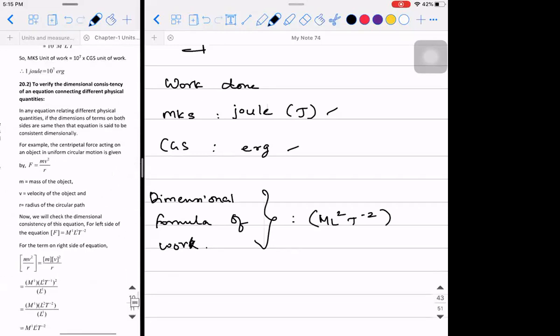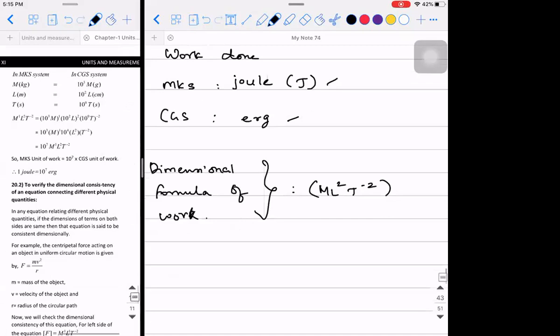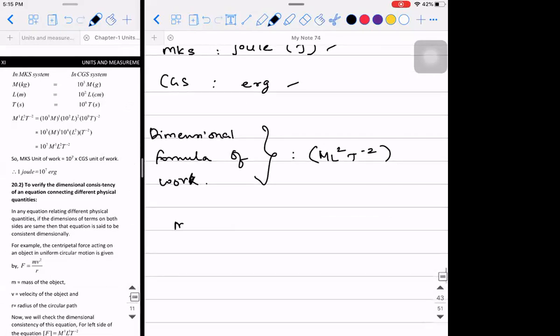So it is going to be ML²T⁻². So what we can do is we can do a small subdivision like this: MKS system, CGS system, for you to understand. Okay. See, this method is to show you the application of dimensional analysis. We can do it as a shortcut also. But if they ask you in the exam to show this using dimensional analysis, you have to follow these steps only.